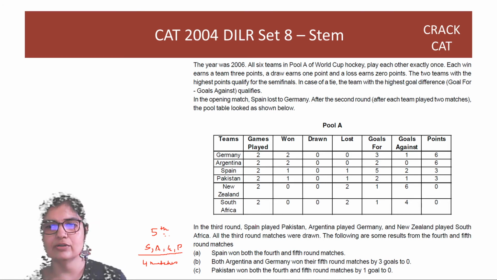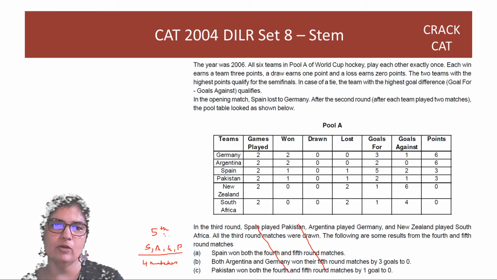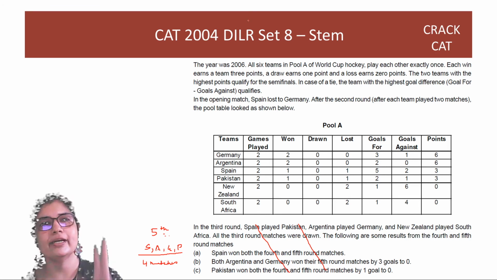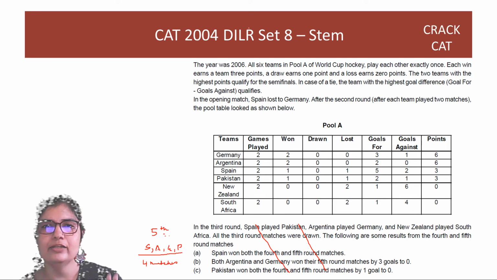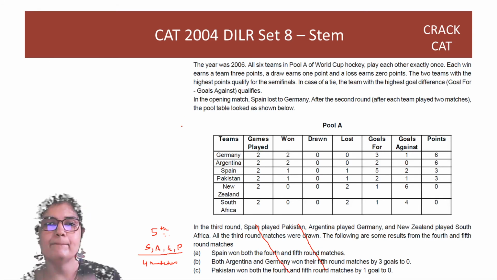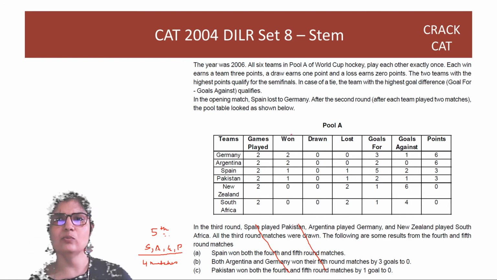In fact, this third round, fourth round, fifth round information, because of the errors, is not even critical to solving the problem. The problem is mostly this part, the first 2 rounds. That's what you need to solve. You'll get 2 answers right? You will not be able to solve the third and the fourth question of this set because this information is inconsistent. Okay, so great. Let's see what is given to us.